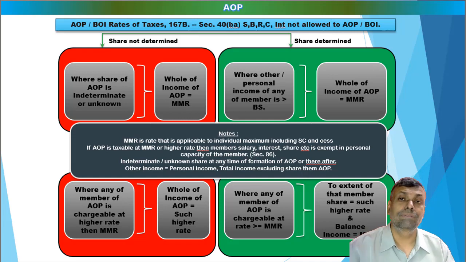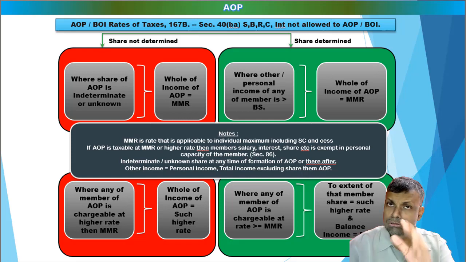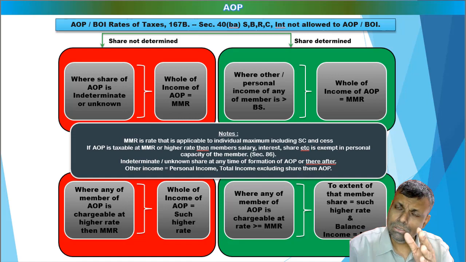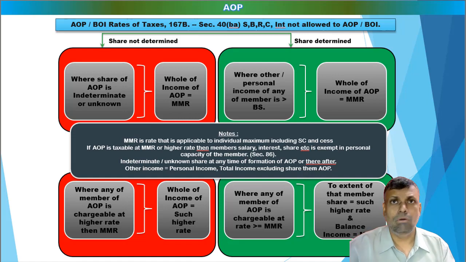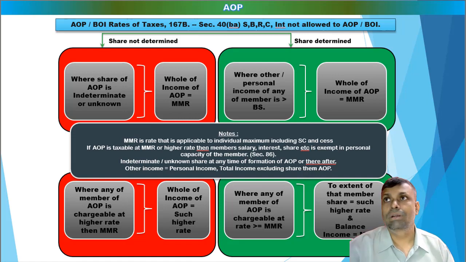The maximum marginal rates of tax is defined under section 2 of the Income Tax Act, which always includes the surcharge and the cess. I repeat, the maximum marginal rates of tax as defined under section 2 always includes the surcharge and the cess. Also refer, friends, to the method of calculation of the MMR that I already told: the maximum rate applicable to an individual plus the maximum surcharge applicable to an individual plus the applicable cess. When you top up all these three things, you get something called the maximum marginal rates of tax.